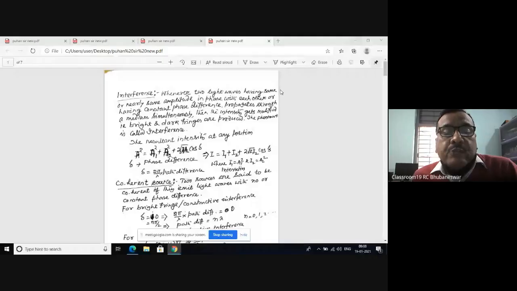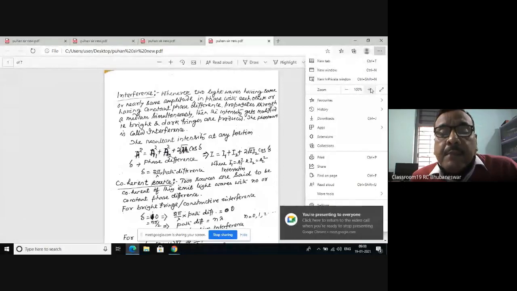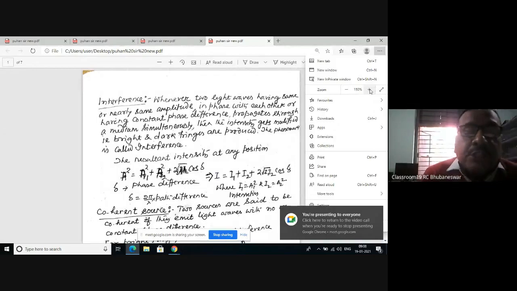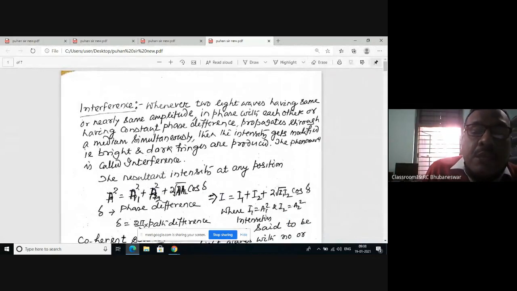Modified means you will observe bright and dark fringes over the screen. You cannot get moderate intensity; you get either a dark point or a bright point. Whenever two rays of light having the same or nearly the same amplitude, and in phase or with constant phase difference, meet, the intensity gets modified, with bright and dark fringes on the screen.